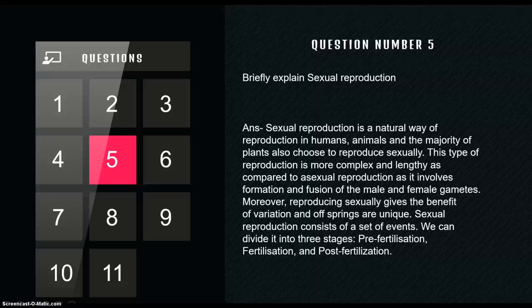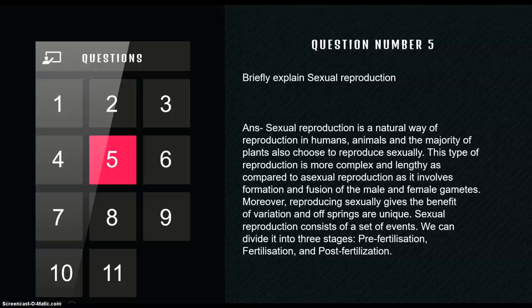In the pre-fertilization event, we have seen how gametes are formed and how gametes are transferred. In fertilization, we have seen how two gametes fuse with each other. And in the post-fertilization event, we have seen how this zygote develops into an embryo. Clear? So this is the basic concept of sexual reproduction that you have to keep in your mind, and then you have to write a simple answer regarding it.